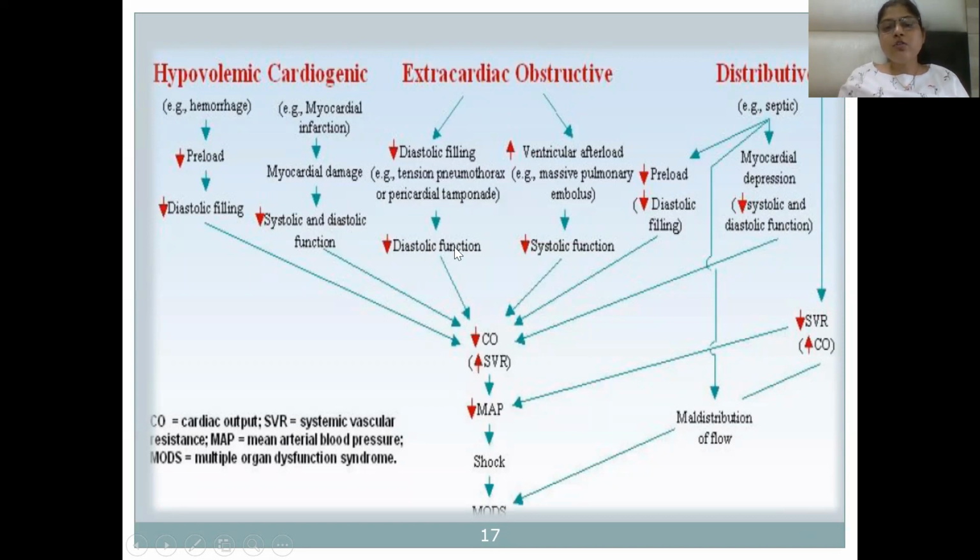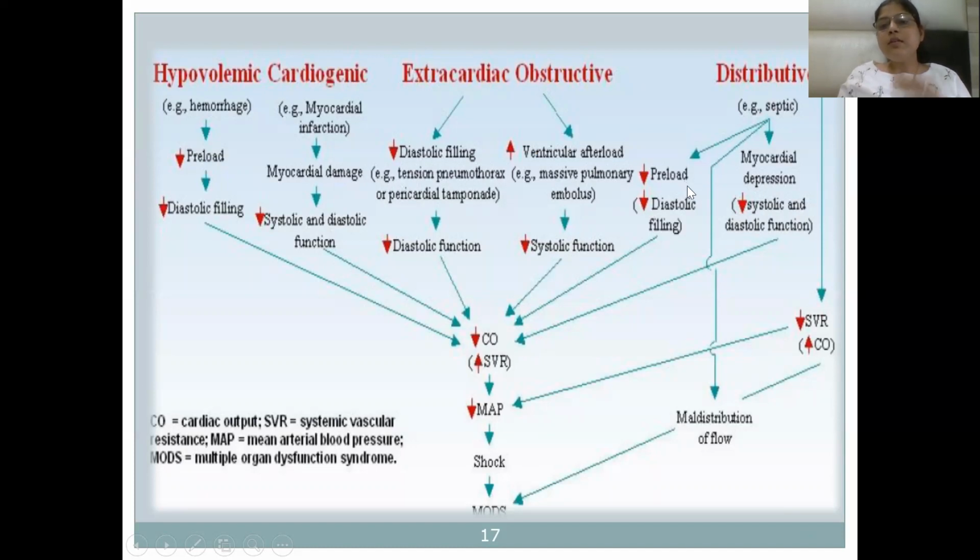And with increased ventricular afterload, like in massive pulmonary embolus, there will be reduced systolic function, reduced cardiac output, reduced mean arterial pressure, and shock can occur, and the systemic vascular resistance is increased.